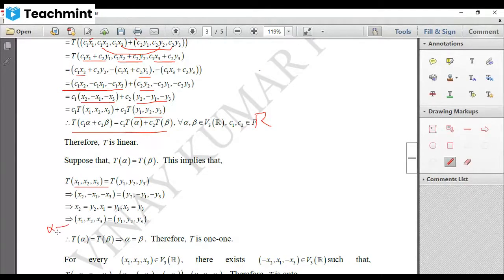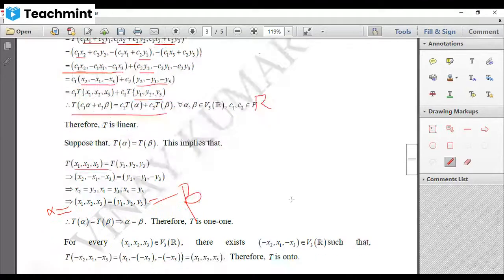Your alpha is the ordered triplet (x1, x2, x3), which is equal to, noting that x1 is the same as y1, x2 is the same as y2, x3 is the same as y3, nothing but beta. So we got alpha equal to beta. That means T of alpha equal to T of beta implies alpha equals beta. Therefore, T is 1-1. Next, we need to show this mapping is onto.